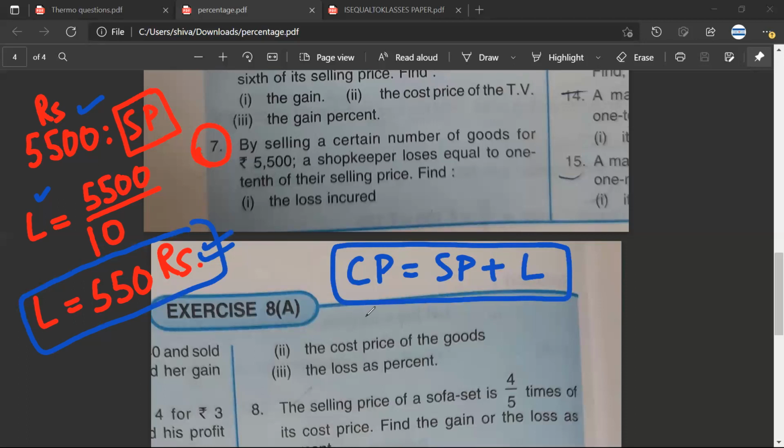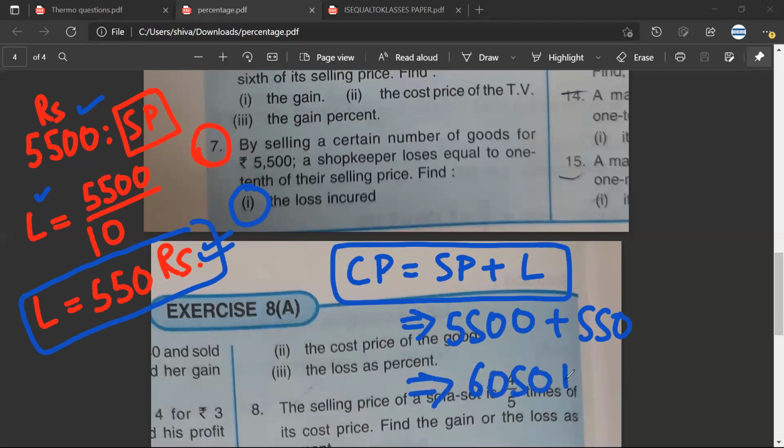So what do I need? I need to find the loss incurred. The loss incurred is 550 rupees. What is the cost price? Cost price would be selling price 5,500 plus the loss, which is 550 rupees. Sarthak, is the answer 6,050? Is it correct? Mr. Sarthak, is it correct? Yes, sir. Okay. Mr. Satya, how should I find the loss percent?